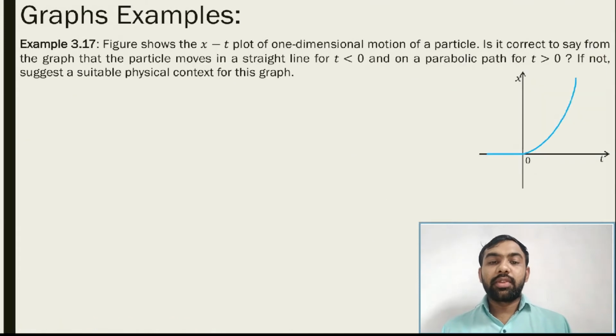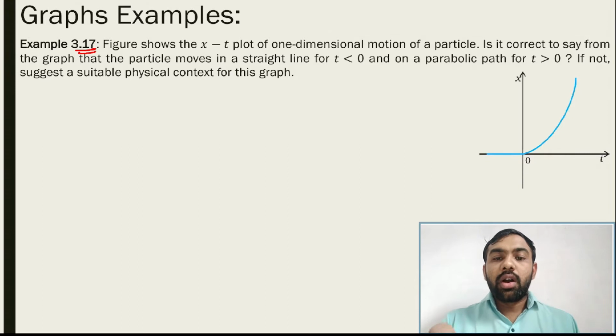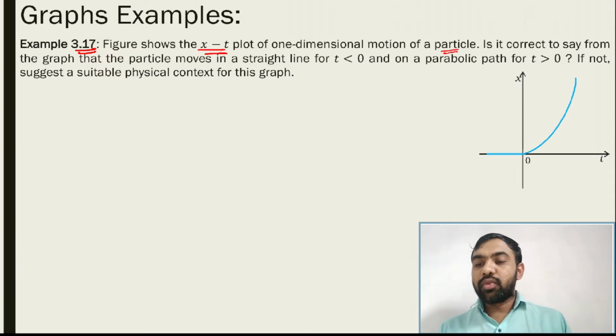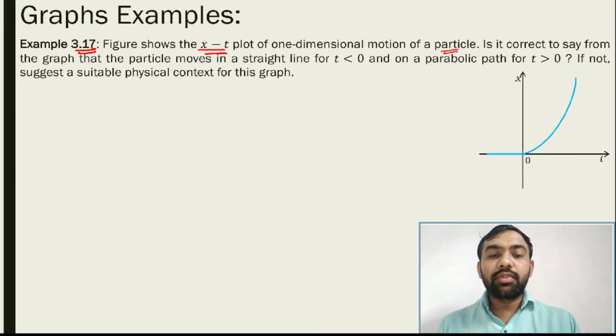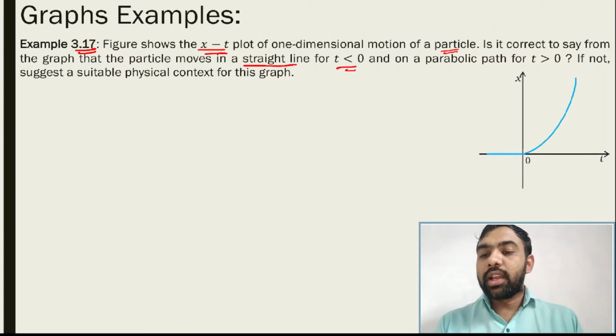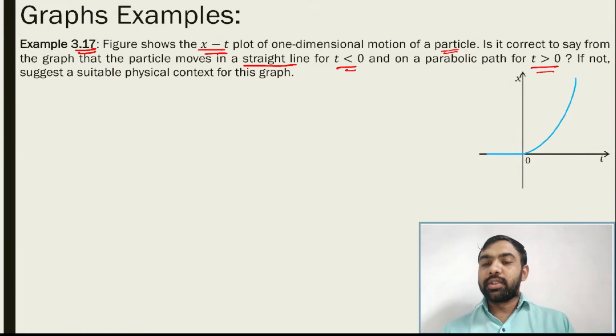Let's come to the second one, 3.17 from the textbook. The figure shows the x versus t plot for a one-dimensional motion of a particle. Whatever graph is given to us is one-dimensional. Is it correct to say that from this graph the particle moves along a straight line for t less than 0 and a parabolic path for t greater than 0?